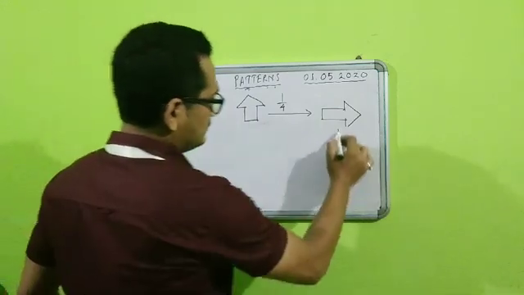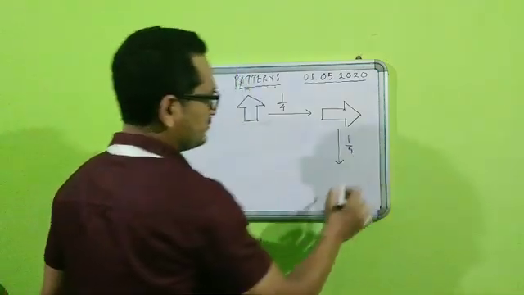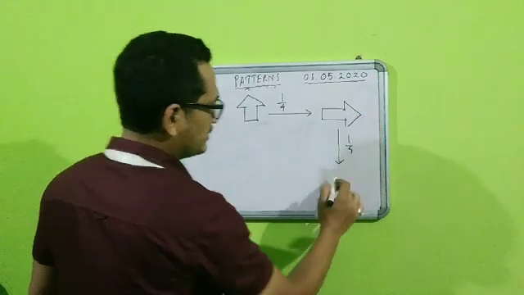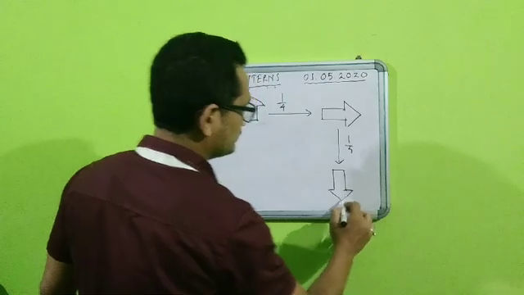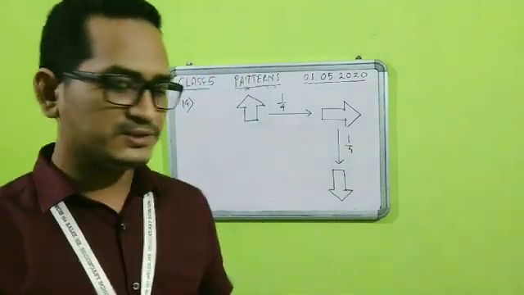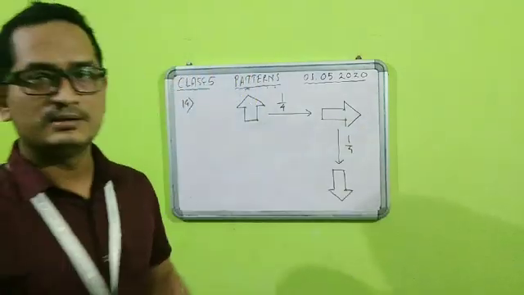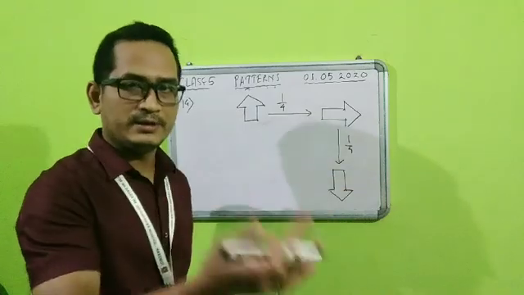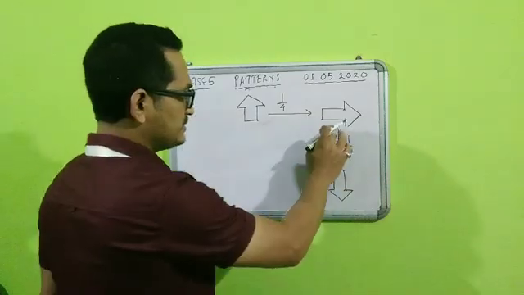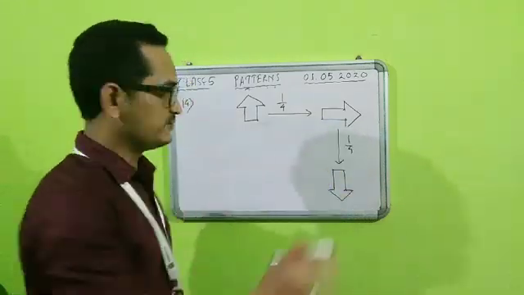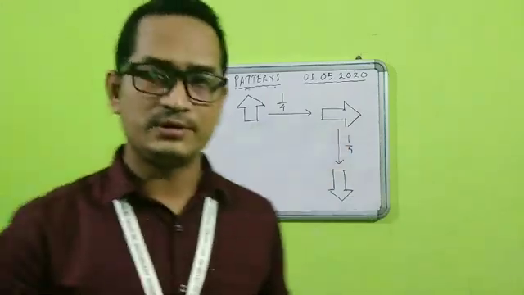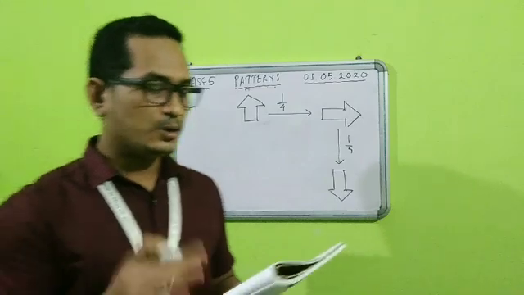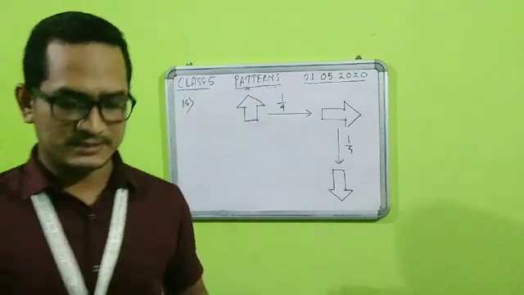Then the next turn, if again it takes a 1 by 4 turn, this corner will come down, so it will look like this now. Fine. So these two will be the turns accordingly, in order: first this and second this. So you have to draw in order. First draw this figure, then after that draw this figure, if it takes 1 by 4 turn, and that will be clockwise. It is moving clockwise now.